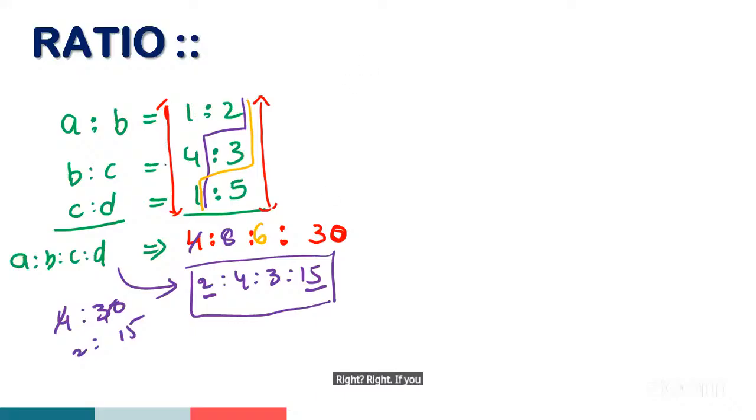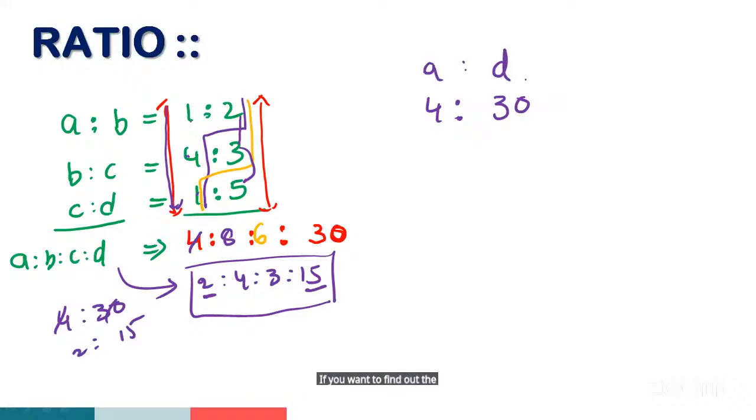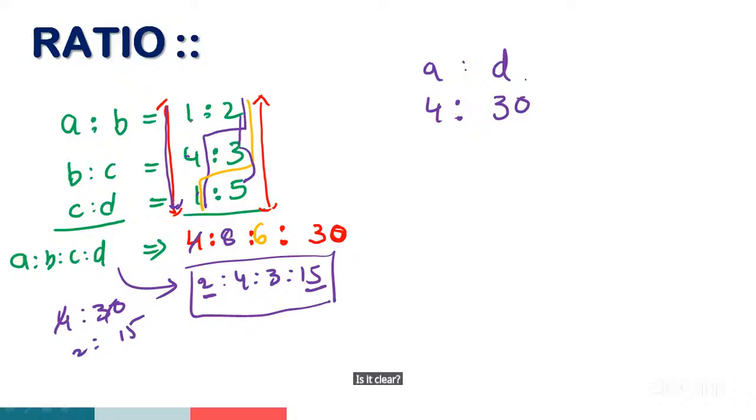Right. If you want to find out the A value, 1 into 4, 4, 4 into 1, 4, right? If you want to find out the D value, it means the last value, 2 threes are 6, 6 fives are 30. So this is the A value and this is the D value. If you want to find out the first value, multiply left hand side numbers. If you want to find out the D value, multiply your right hand side numbers. Is it clear? Okay, sir. Very good.